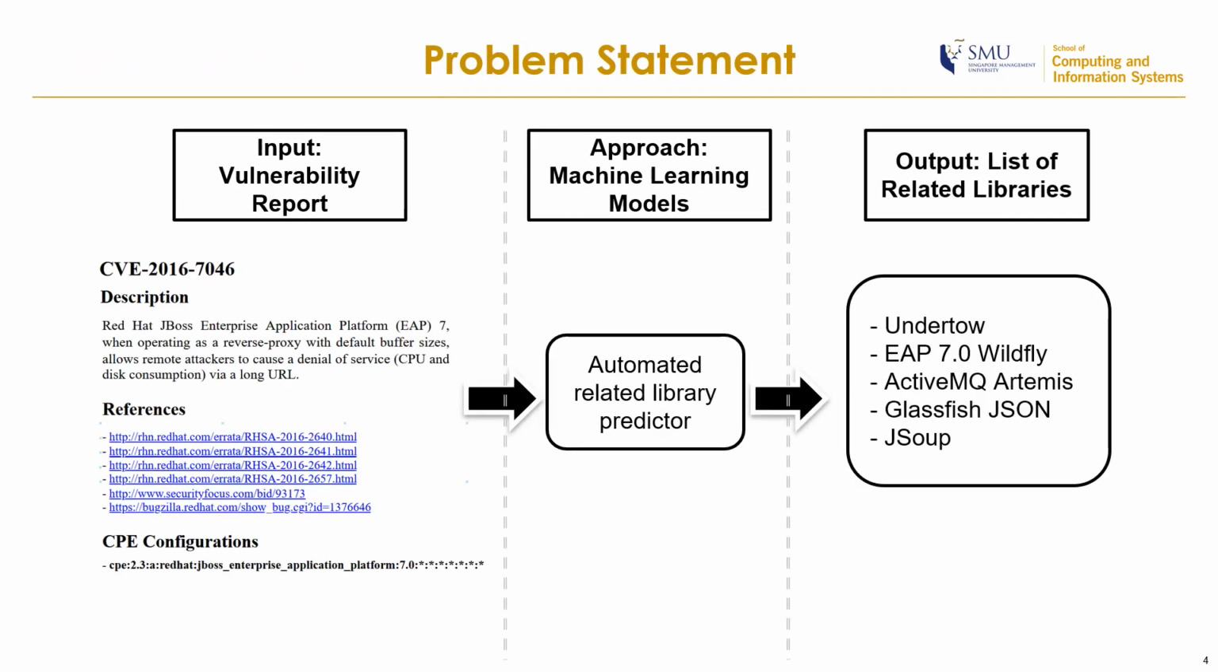Now, let's formally describe the problem. First, we have the vulnerability report as our input. This vulnerability report contains a unique ID, description of the vulnerability, a list of web references, and a list of CPE configuration. Then, we utilize machine learning models for automated related library predictions from vulnerability reports. Based on the given input, we expect the machine learning models to output the list of libraries affected by the vulnerability described in the input report.